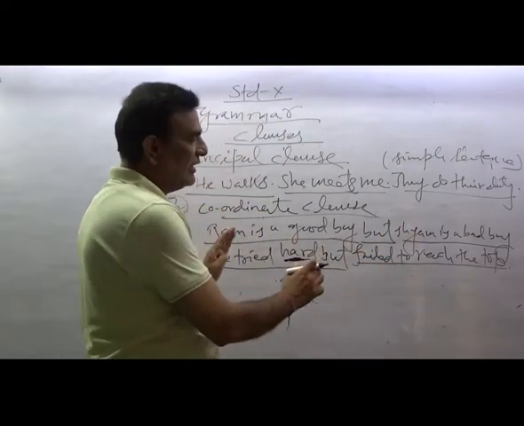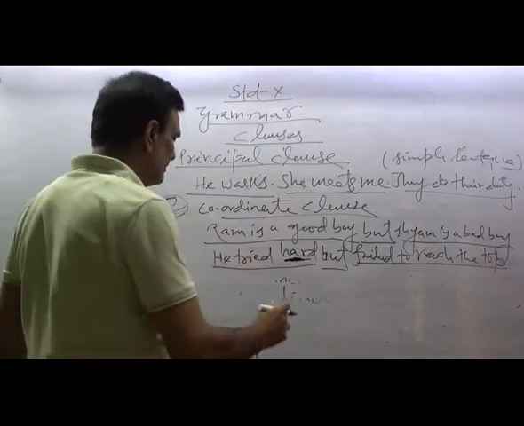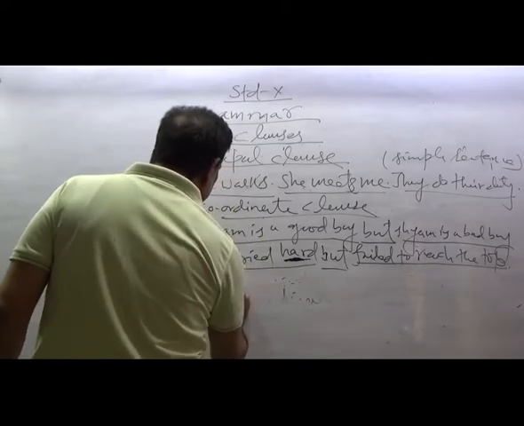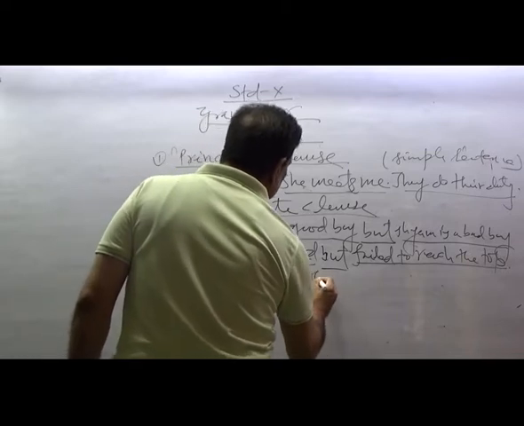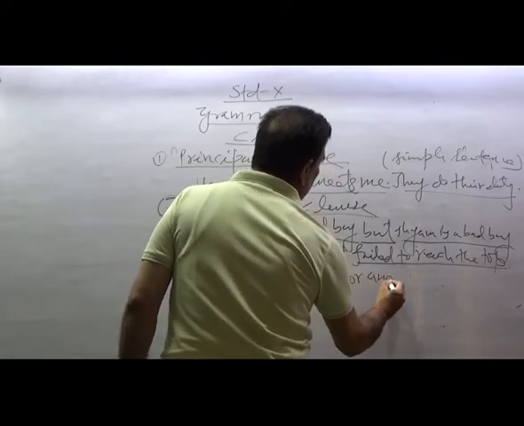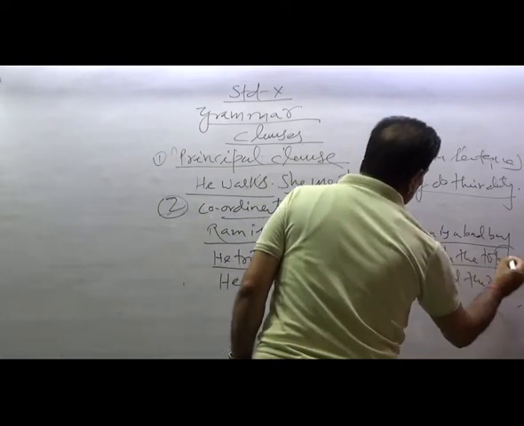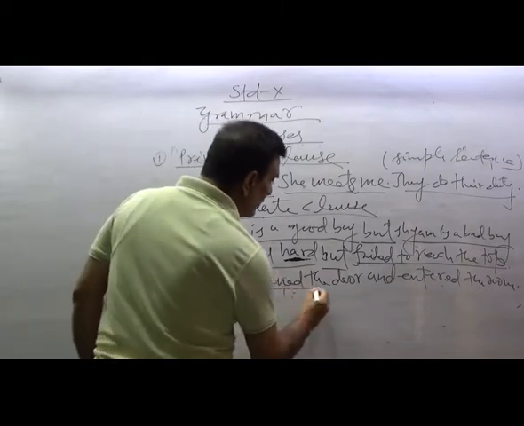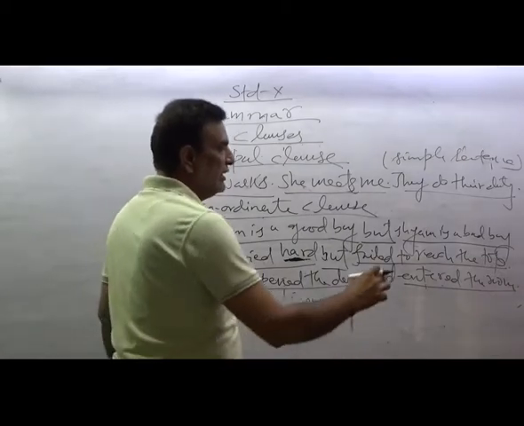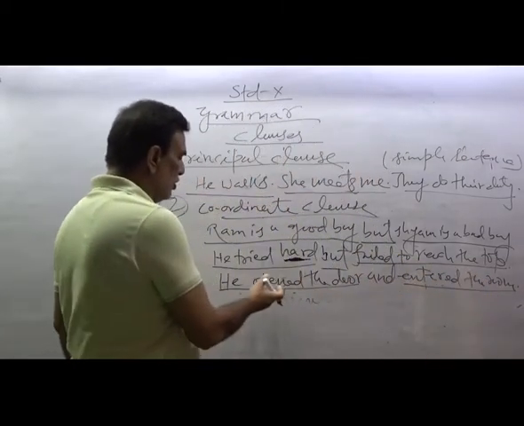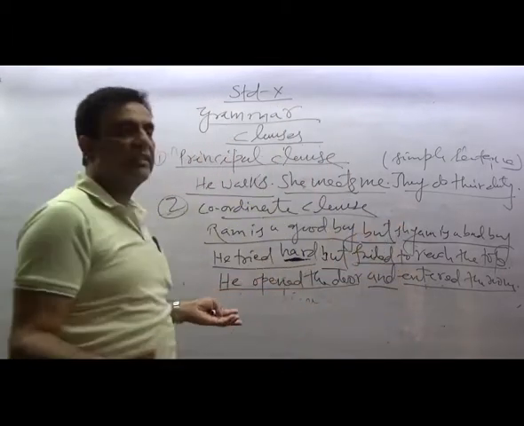Both are balancing each other, and that is why this is a coordinate clause. See, he opened the door and entered the room. He opened the door is one clause, entered the room is another independent clause. Both balance each other, connected by this conjunction, and this is a coordinate clause.